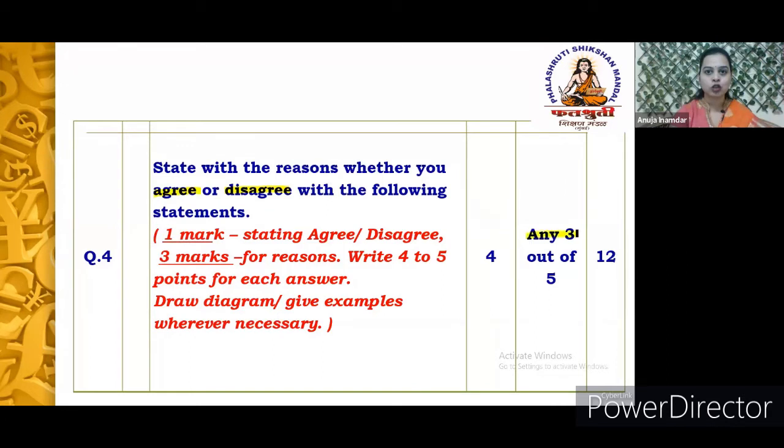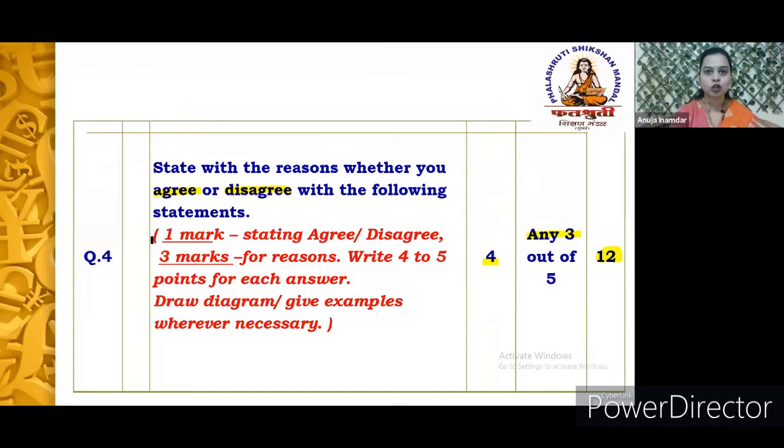So you are supposed to write any 3 out of 5, where each question carries 4 marks. Therefore 4 threes are 12, so the total marks allotted for question number 4 is 12 marks. The 4 marks allotted for each question are further divided into 2 parts.